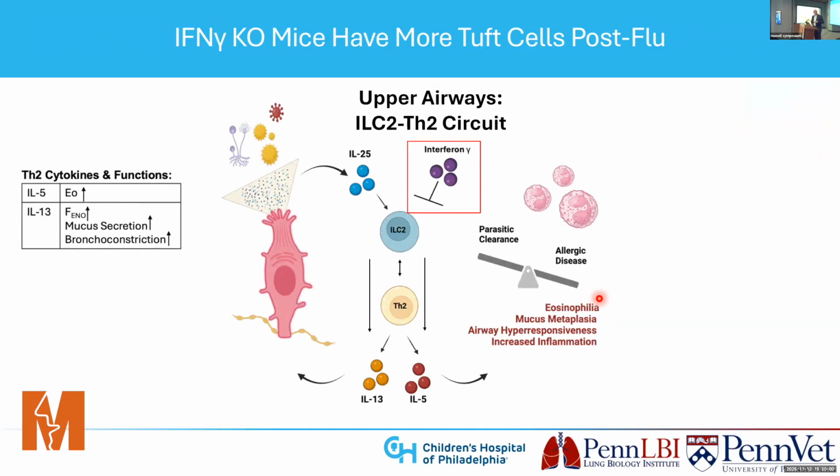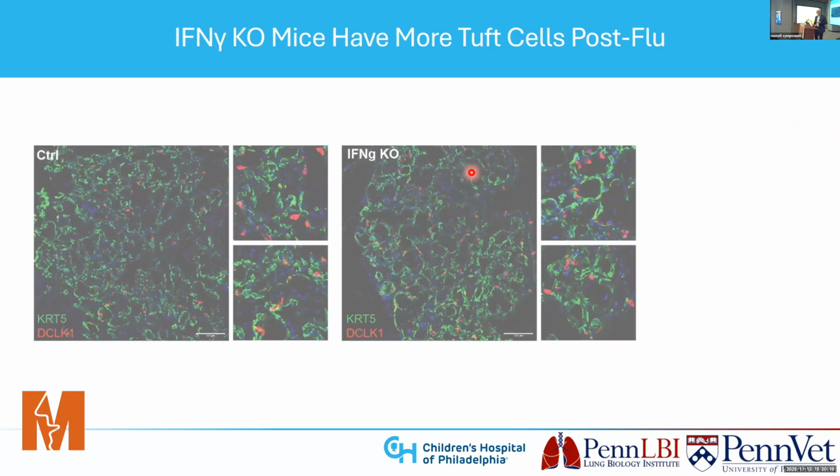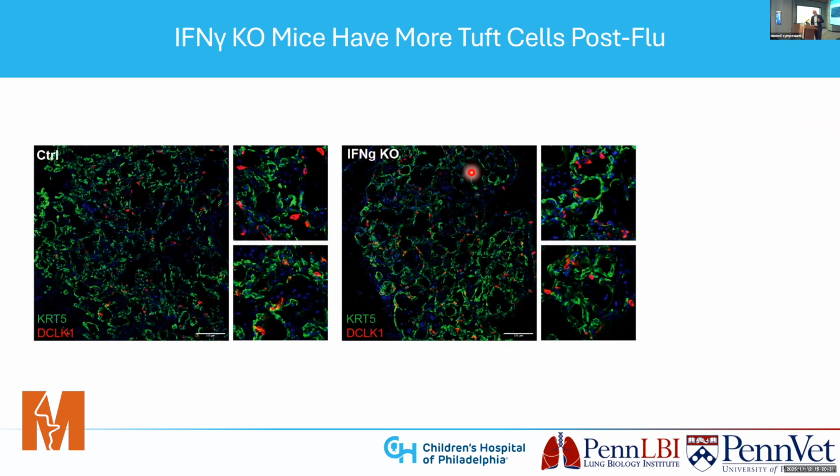So like all good scientists, the first thing we did is we took a circuit and we broke it to try to understand how it works. And what we did is we systematically disrupted these key players in this pathway to see if there is a functional role in the lower respiratory tract, starting with the brakes. That's interferon gamma. And so this is an immunofluorescent staining of a control mouse and an interferon gamma knockout mouse, day 22 post-infection.